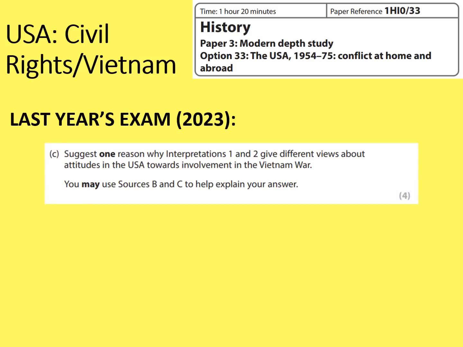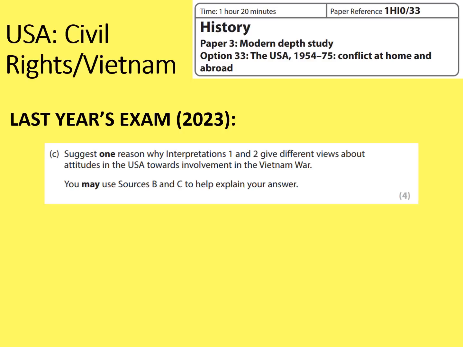Predictably enough, question 3C is suggest one reason why interpretations 1 and 2 give different views about attitudes in the USA towards involvement in the Vietnam War. It gives you a bit of a hint here. You may use sources B and C to help you explain your answer, and in fact if you do, it's probably the easiest way of picking up 4 marks with this question.